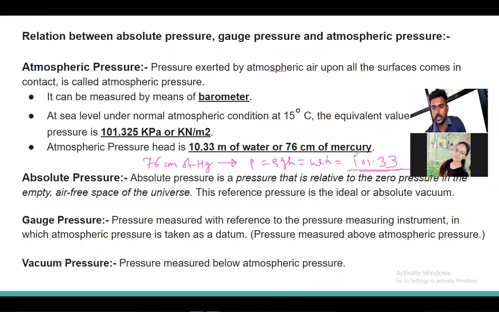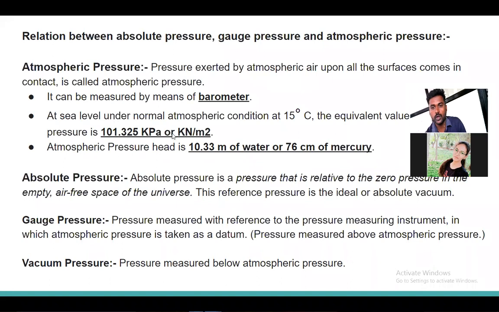So we can equate like this. The atmospheric pressure is the same as that of 10.33 meter of water and 76 centimeter of mercury. It will exert the same, equal atmospheric pressure.